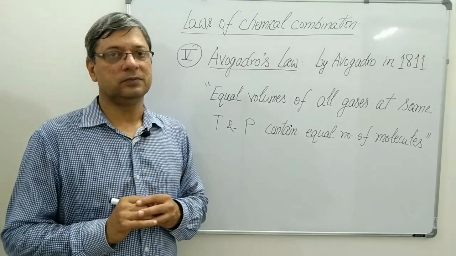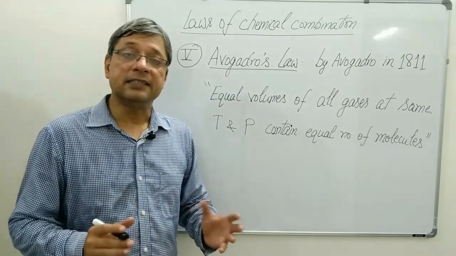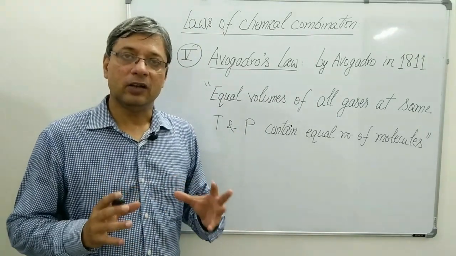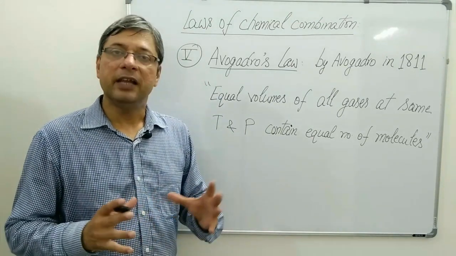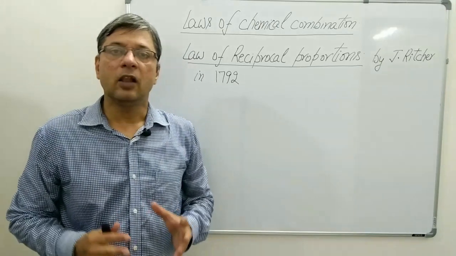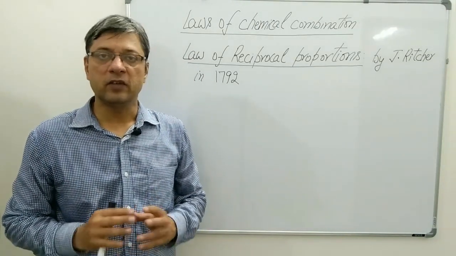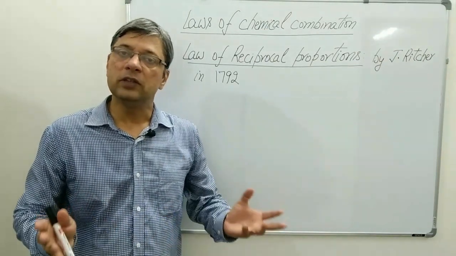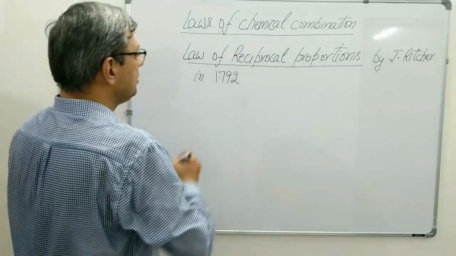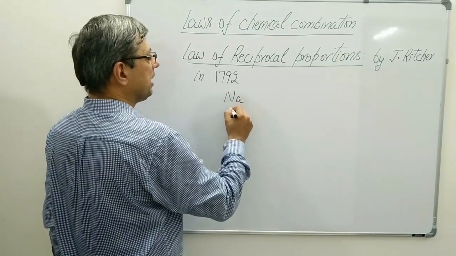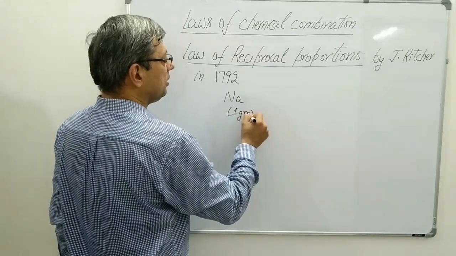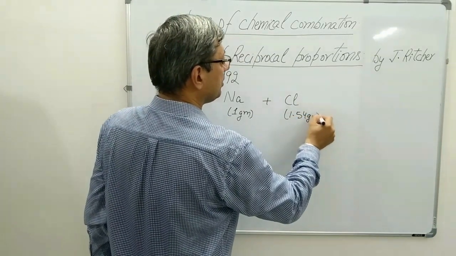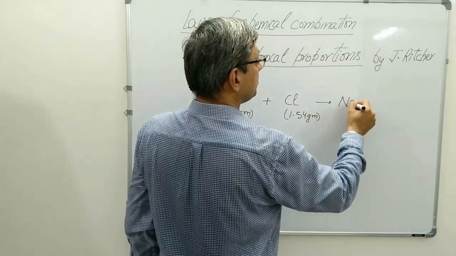There is one more law that is called the law of reciprocal proportions. It is not given in your chapter, but for knowledge's sake, I will explain it to you. The law of reciprocal proportions was given by J. Richter in 1792. We will understand this law with the help of an example. Sodium taken 1 gram reacts with chlorine taken 1.54 grams, and the product is sodium chloride, NaCl.